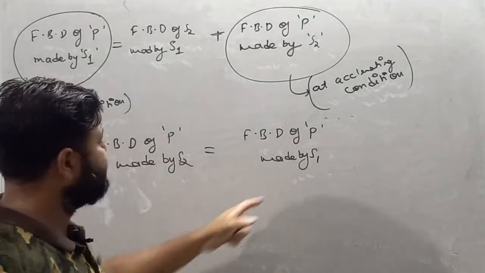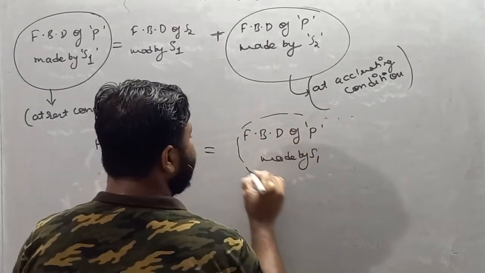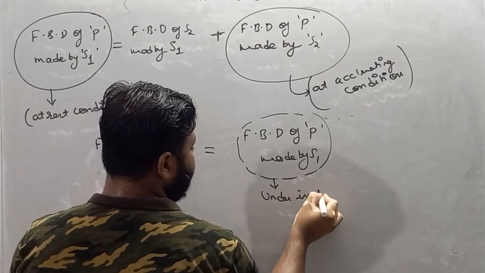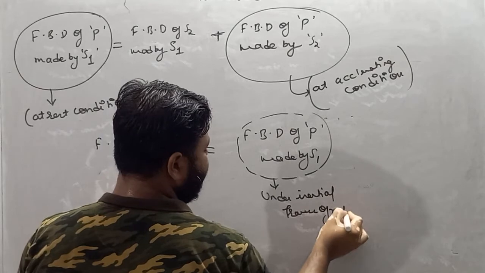This is the normal condition, that is, under inertial frame of reference.